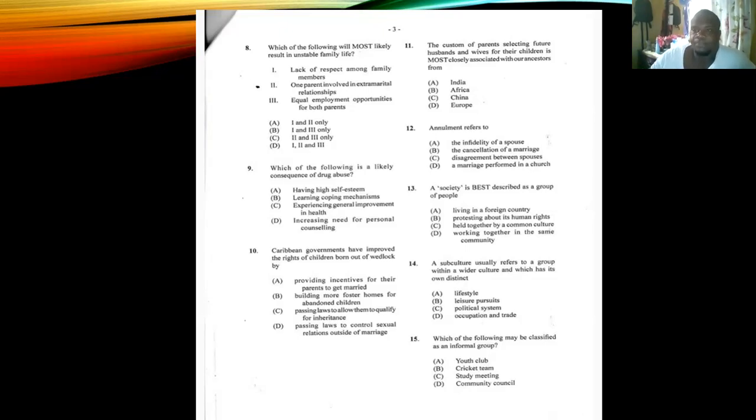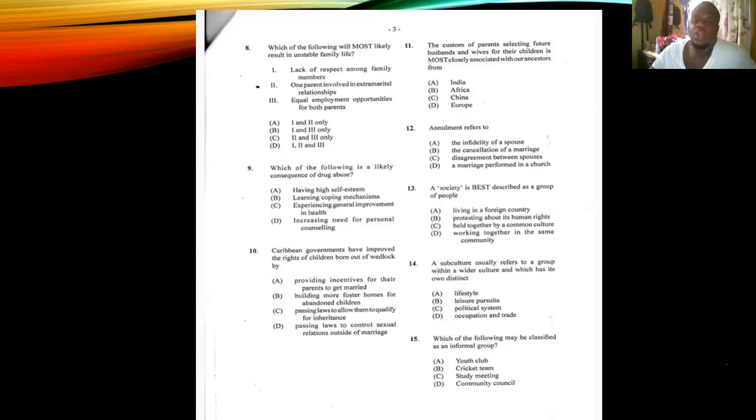Number 13, a society is best described as a group of people, A, living in a foreign country, B, protesting about its human rights, C, held together by a common culture, or D, working together in the same community. A society for number 13, a society. All right, for number 13, you are going to put your answers in the comment section. So tell me, is it A, B, C, or D for number 13?